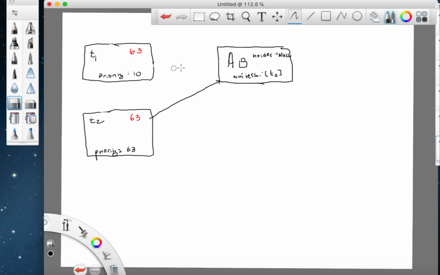But on this lock release, it must be the case that T1 drops the donated priority and goes back to its effective priority of 10. That's a very simple situation. I'll go through a more complex situation in the next one.